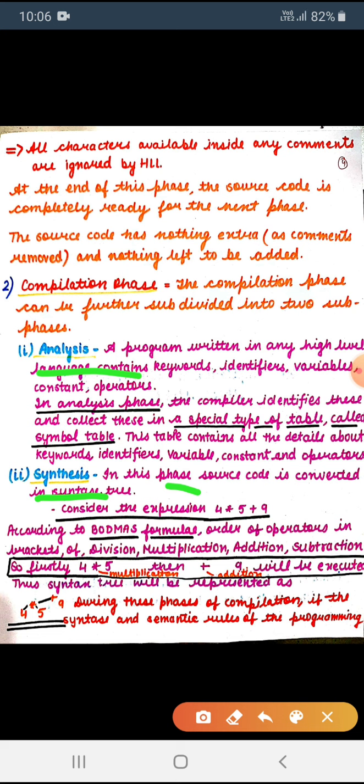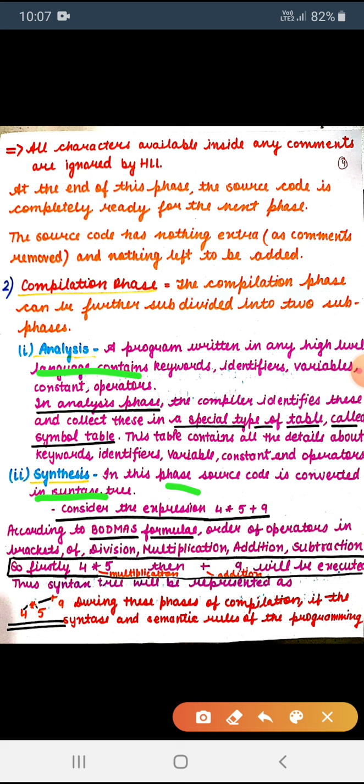Keywords mean special words. Identifier: for example, we have taken the sum of two numbers x and y. x and y are the identifiers. Variables are identifiers which can change their value. x and y can change their value, so they are variables. Constant: pi equals this, the value of pi is fixed, so pi is a constant.